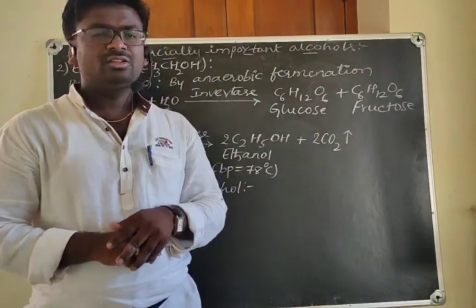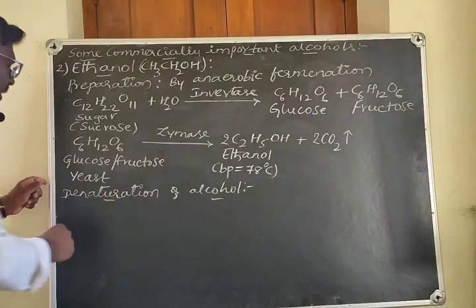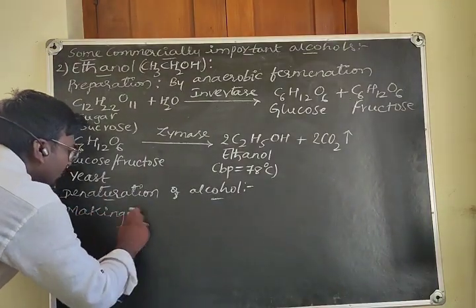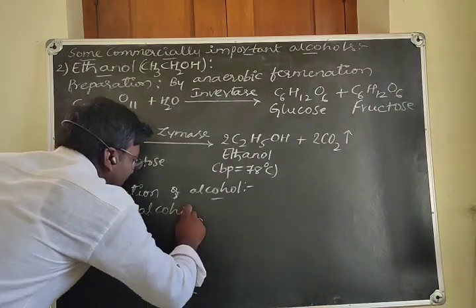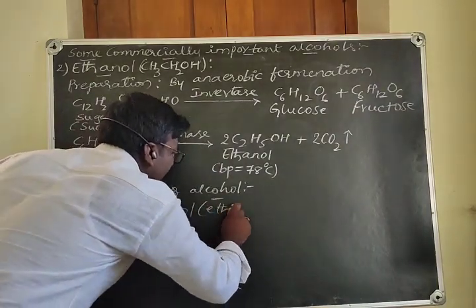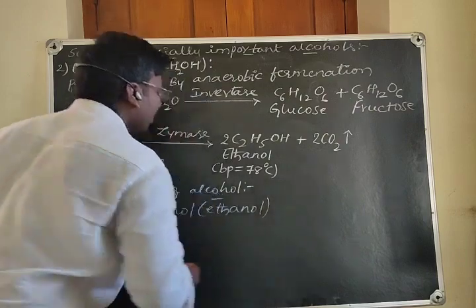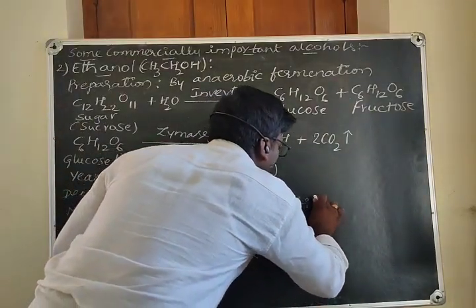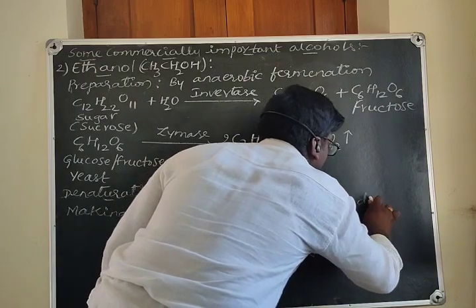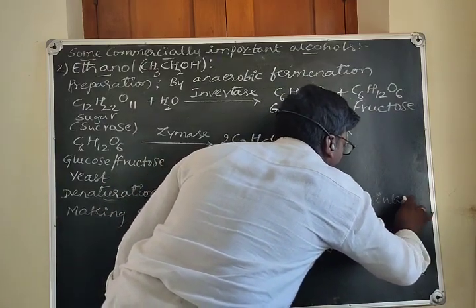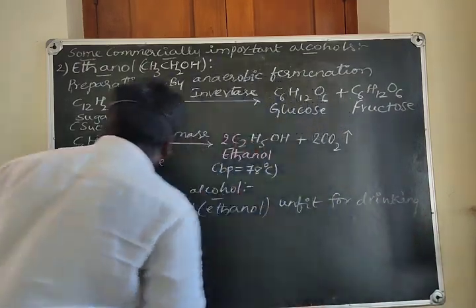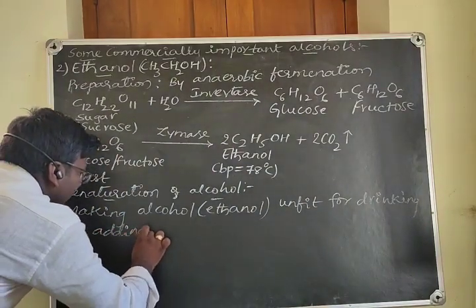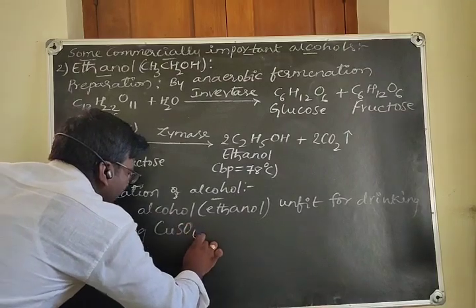Okay, so what is denaturation? Making alcohol or ethanol unfit for drinking, by adding copper sulfate.